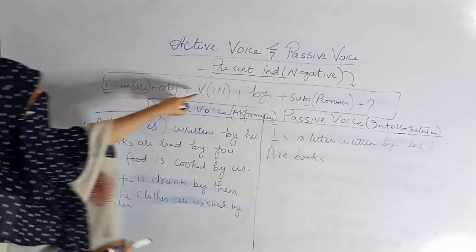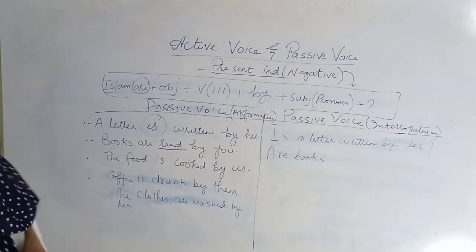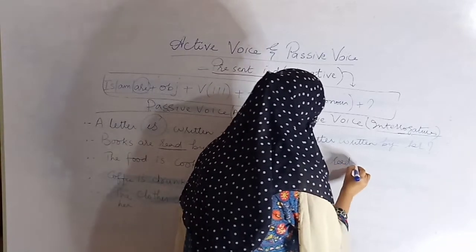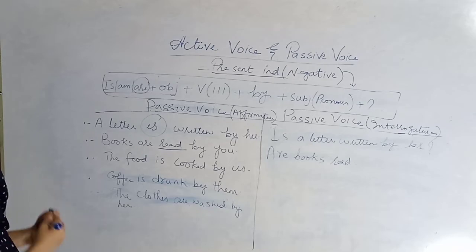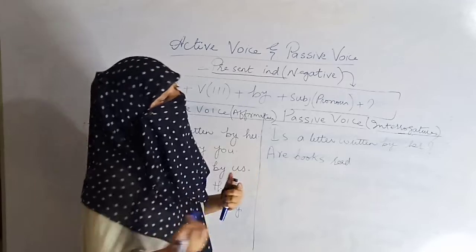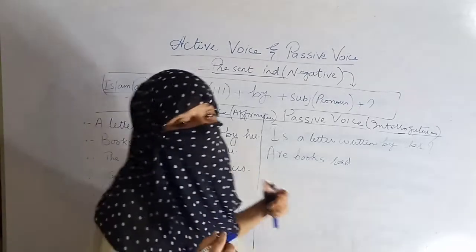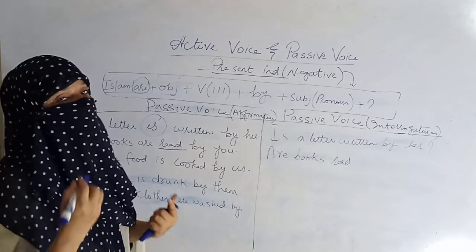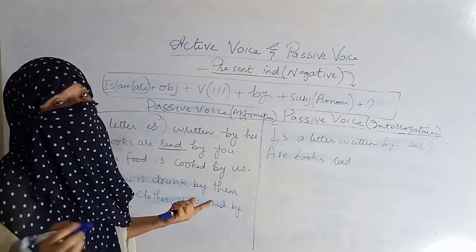Are books, then verb third form, and what is the verb? Read. Then the third form is read. As I have told you multiple times, R-E-A-D read is the first form, R-E-A-D is the second, R-E-A-D is also the third form, but only the way of saying will be different.